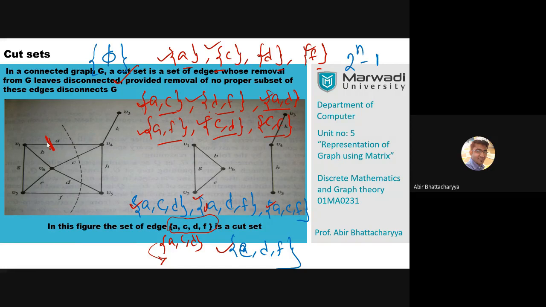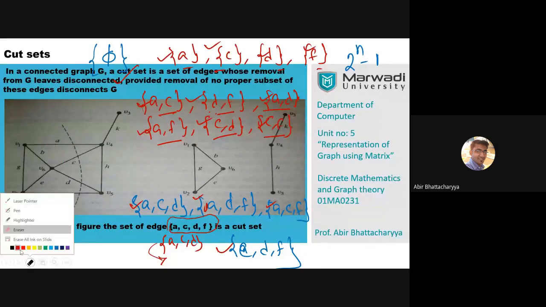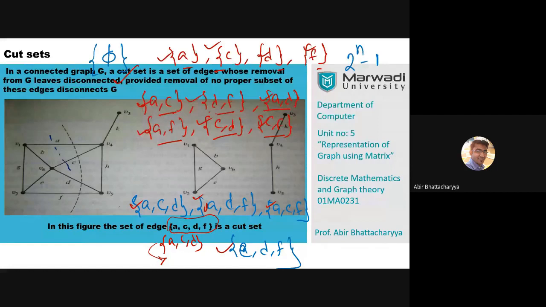No. If I cut A, the graph is still connected. If I apply AC, I cut A and C both, and still the graph is connected. If I cut A and C, still the graph is connected. No change. We cannot figure out that it is going to be disconnected.